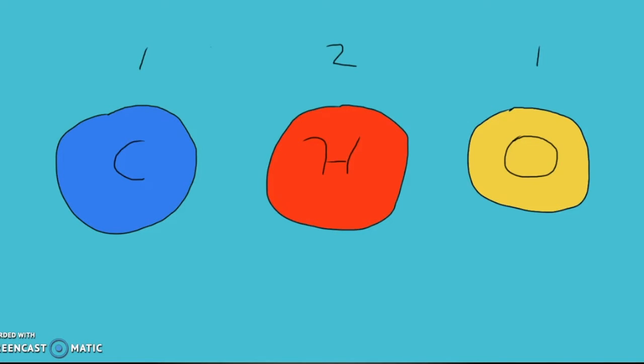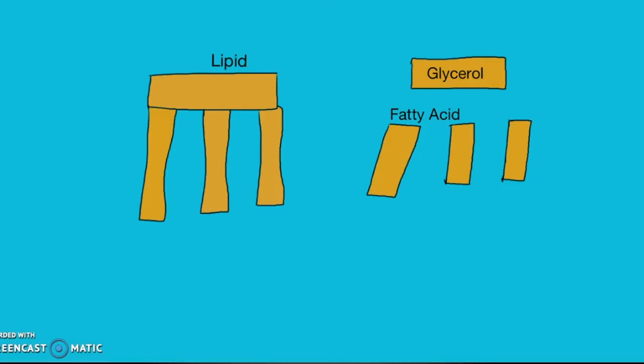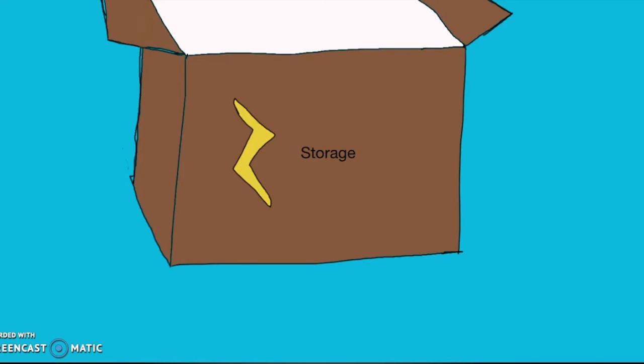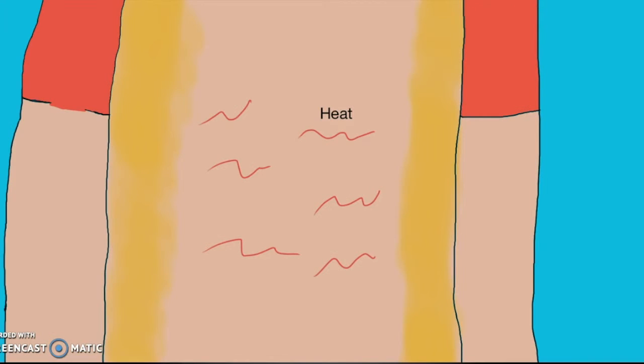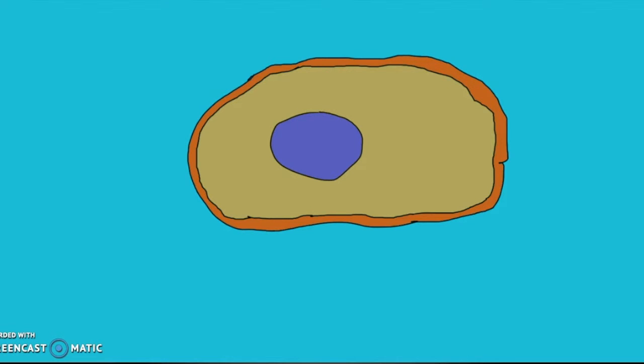Lipids are made up of carbon, hydrogen, and oxygen, but mostly carbon and hydrogen. After lipids are broken down into glycerol and fatty acids, they are reassembled into fat for energy storage, cushioning of joints, and heat insulation throughout the body. Lipids also make up the cell membranes.